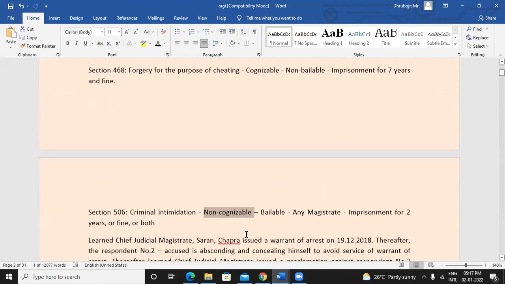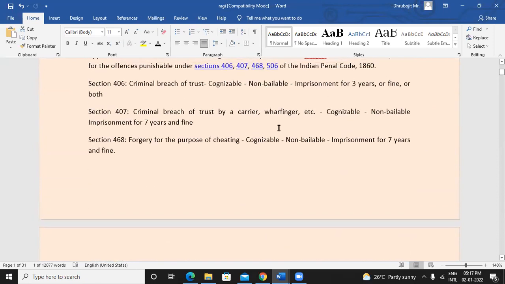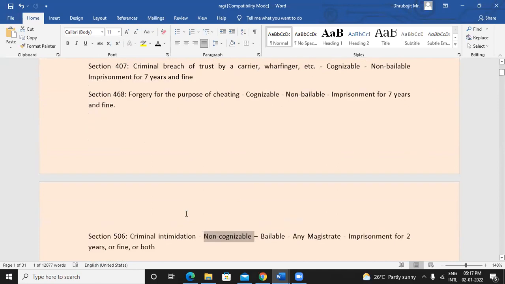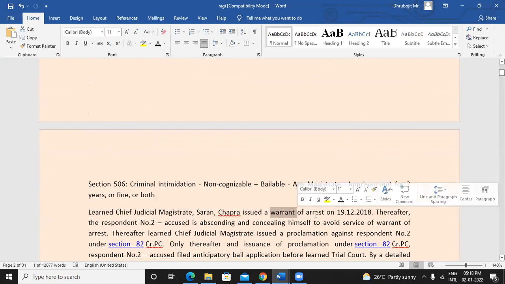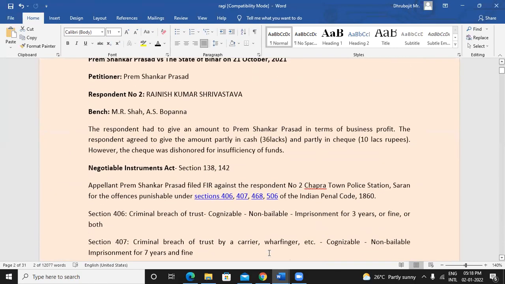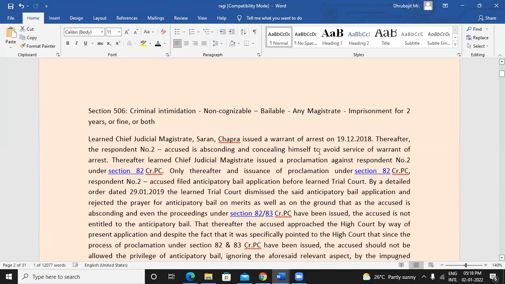So FIR was filed against this person because the check was dishonored. Now, because there were non-cognizable offenses as well, the Chief Judicial Magistrate issued a warrant, because without a warrant, the person cannot be arrested. So an arrest warrant was issued. After that, what happened is this respondent number 2 started to abscond. He was concealing himself to avoid service of the warrant of arrest. So he was trying to escape from this entire situation.